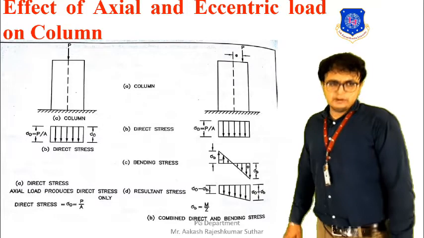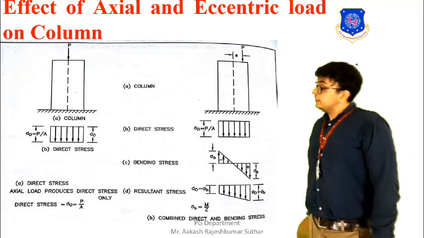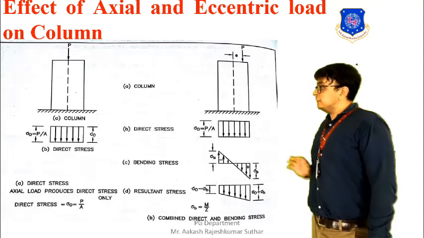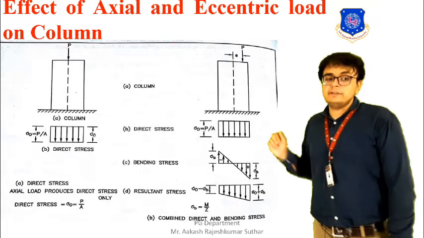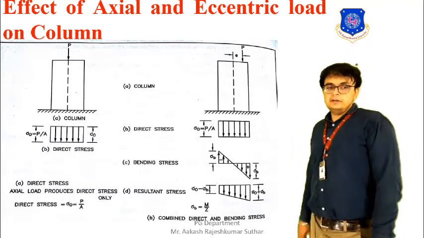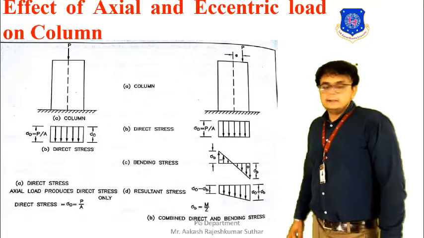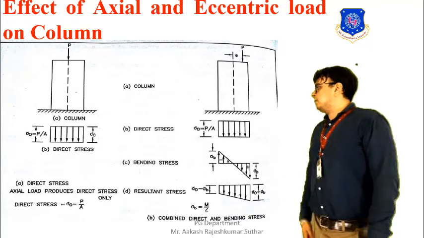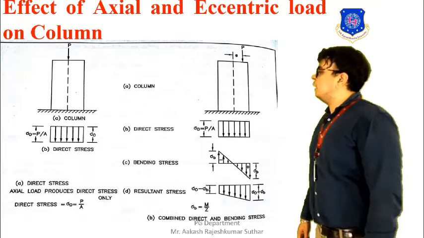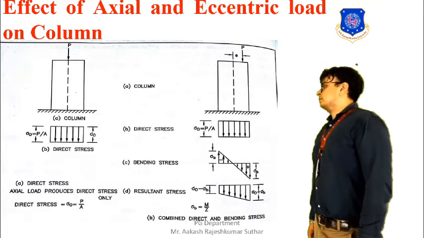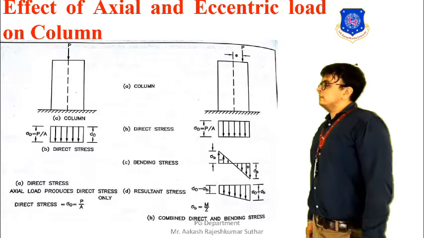Whenever this axial loading is acting on it, if we draw the stress diagram, we will only have the direct stress. Direct stress here is denoted by sigma 0, so it will be P by A. So whenever the axial load is acting onto the column, only the direct stress will be acting.